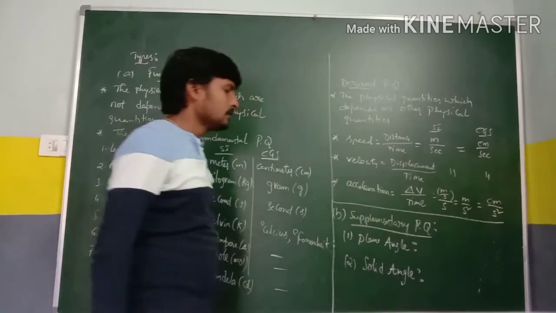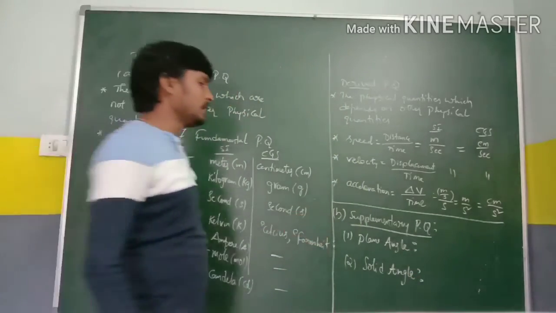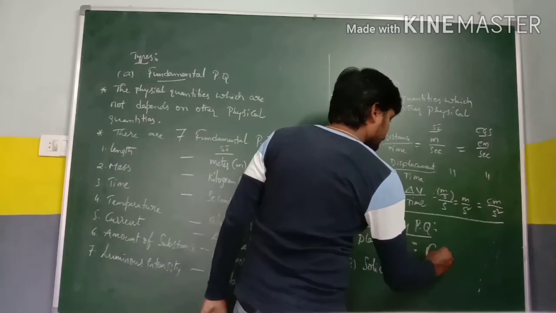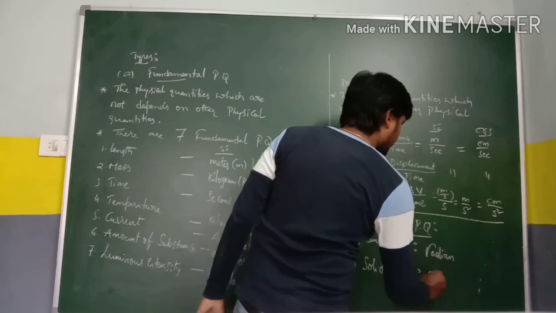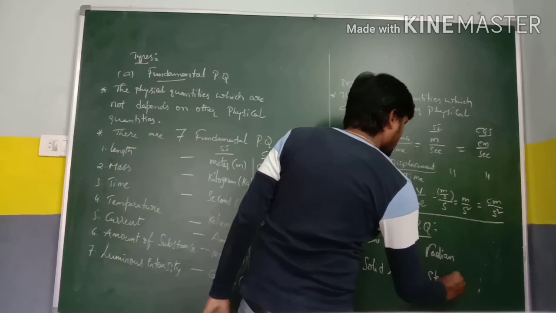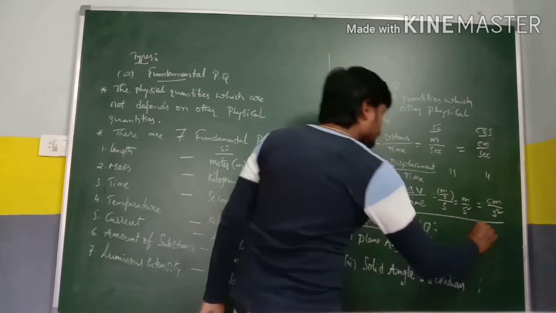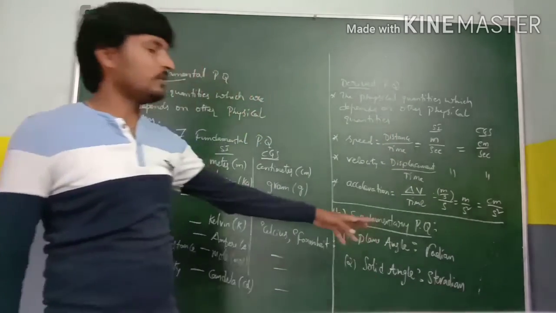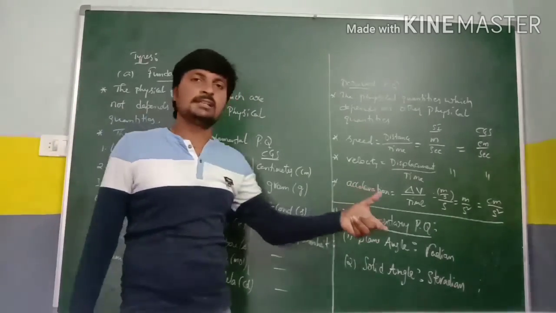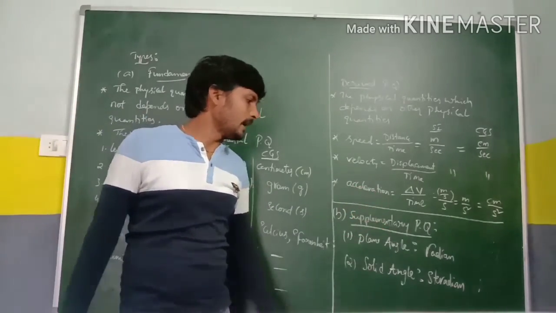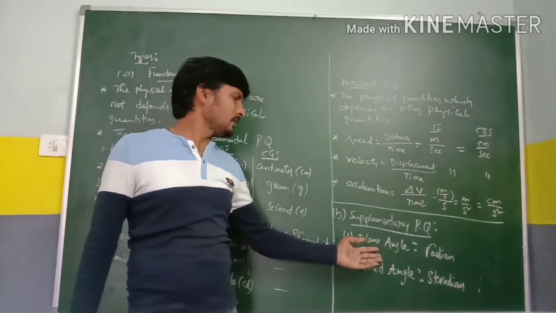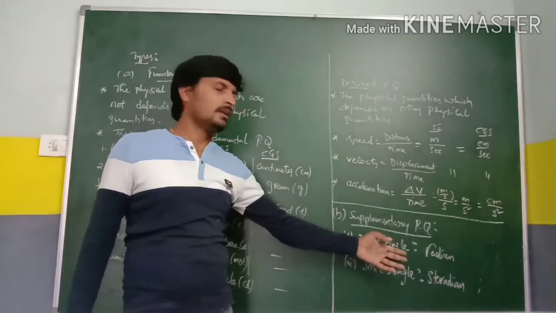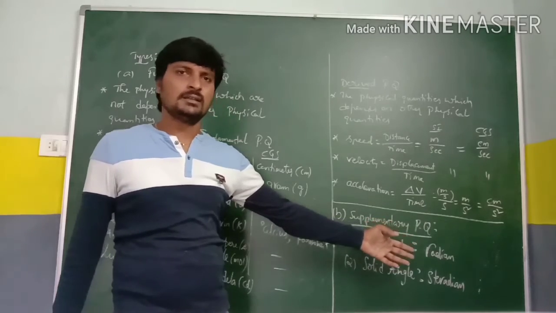Plane angle, solid angle. The plane angle unit is radian and the solid angle unit is steradian. To measure values in angles, degrees, we use the plane angle and the solid angle. Basically in mathematics we use plane angle, converting degrees to radians.